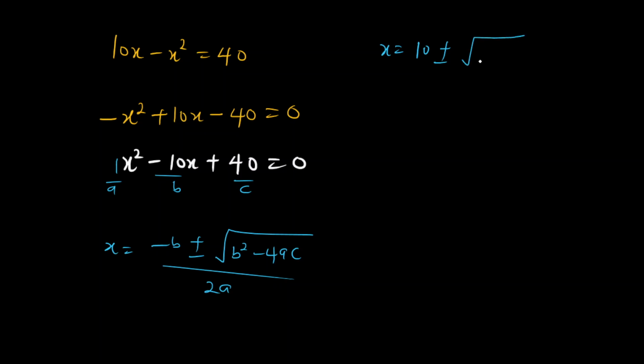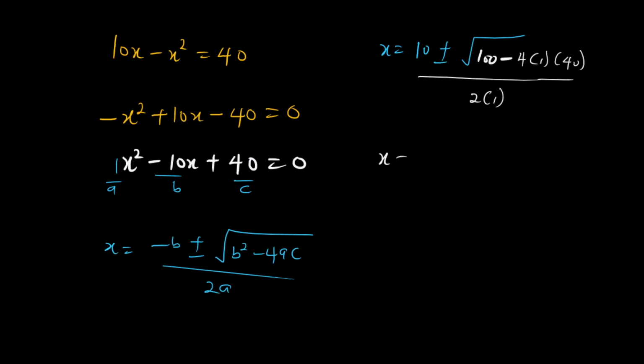What's our b squared? 10 squared, that's 100. 100 minus 4ac, where a is 1 and c is 40, all over 2 times 1.